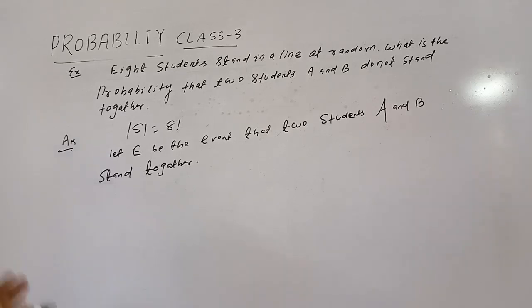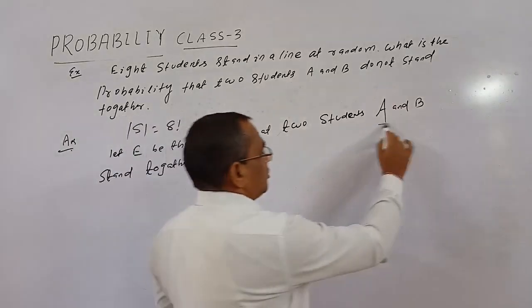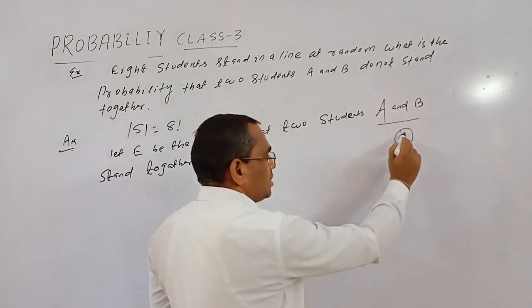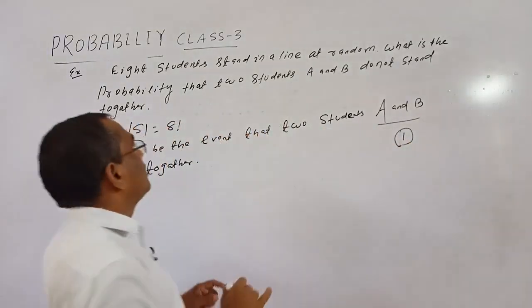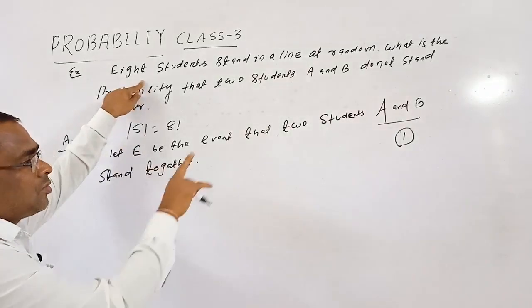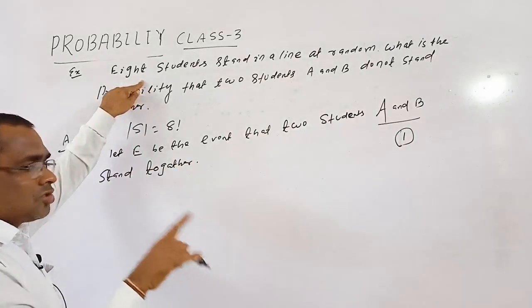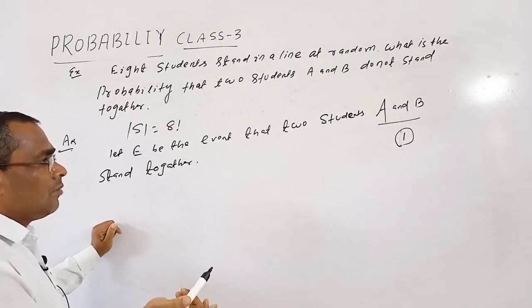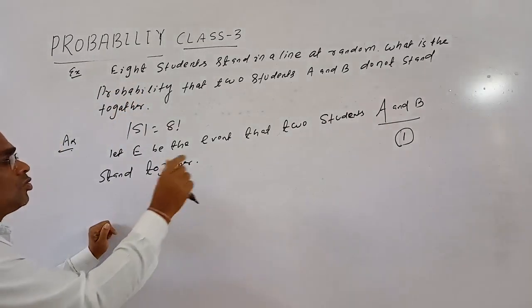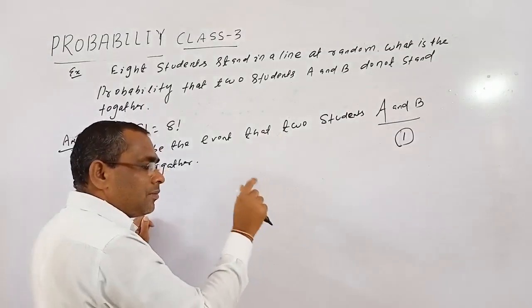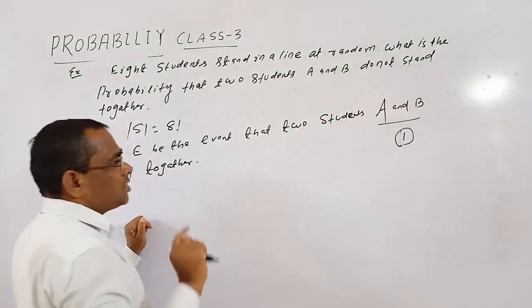So stand together means A and B come together. A and B come together means we take A and B as one thing. This is one group. Now the remaining 6 students are 6 things. So 6 plus 1, 7 different things. So these 7 different things can be arranged in a row in 7 factorial ways. But in each arrangement, the 2 students A and B can be arranged themselves as AB and BA, in 2 factorial ways.